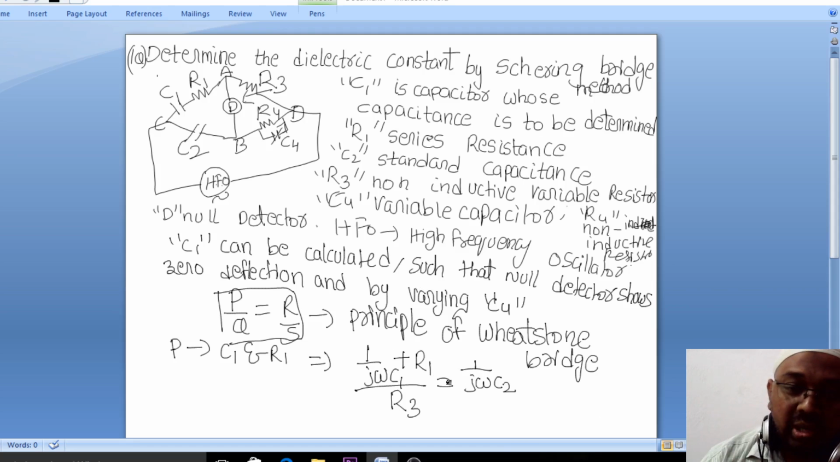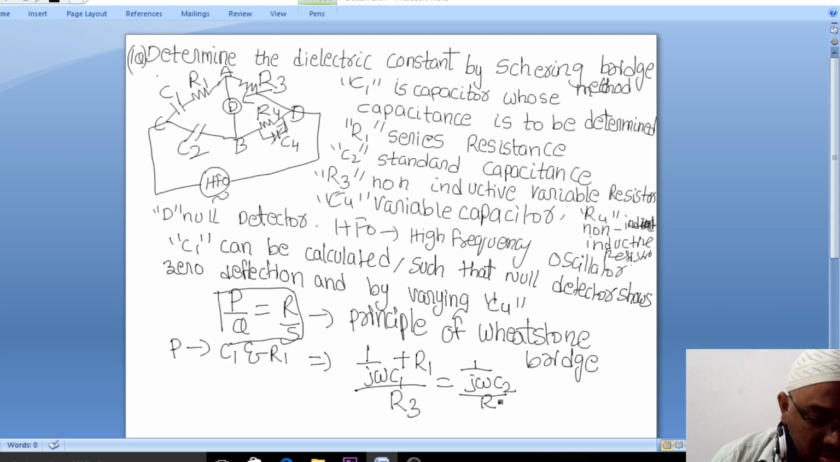(1/jωC1 + R1)/R3 = (1/jωC2) divided by the combination of R4 and C4. Here you can see the combination of R4 and C4 is there, so we'll write it down here.